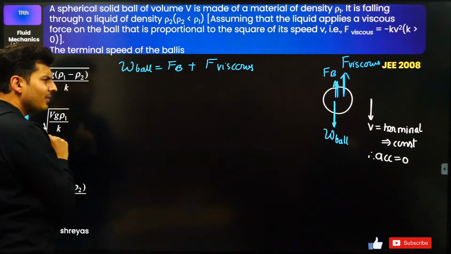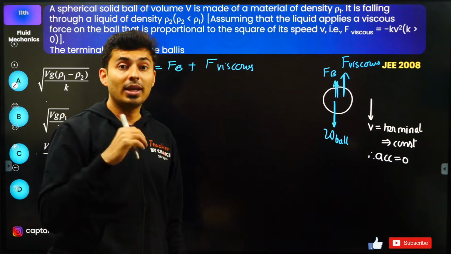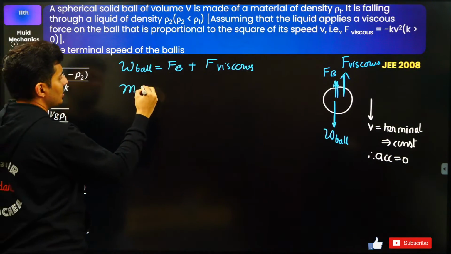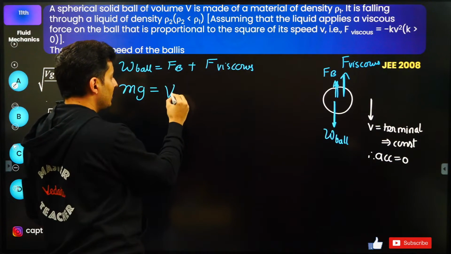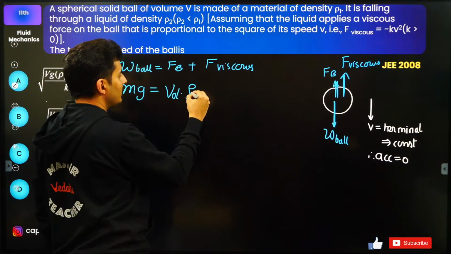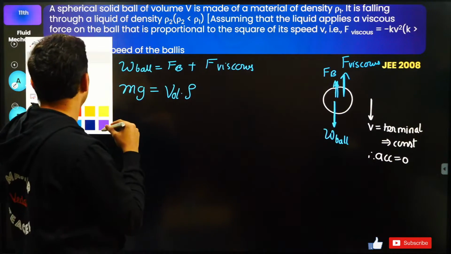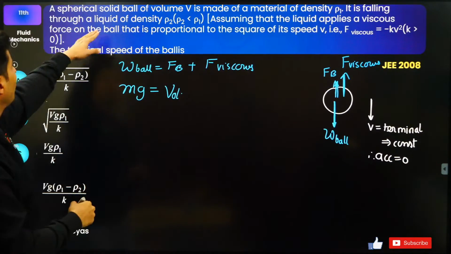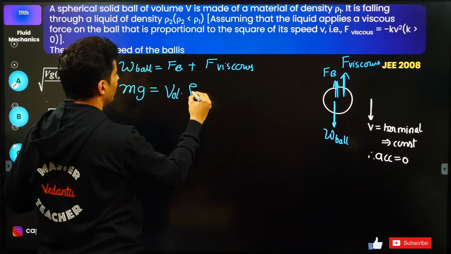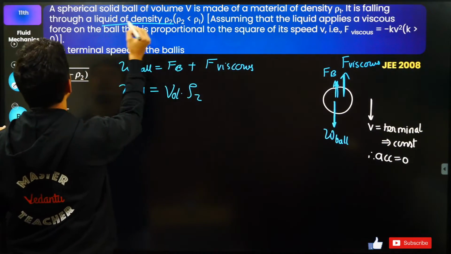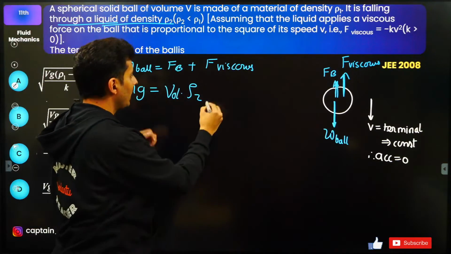Correct? Okay, what is the weight of the ball? mg. So I'm going to put mg over here. What is the buoyant force? It is the volume submerged into the density of the fluid. Now, what is the density of the fluid? Liquid of density ρ2. So I'm just going to put ρ2. Do you see that? Density of the liquid is given to be ρ2, into g.